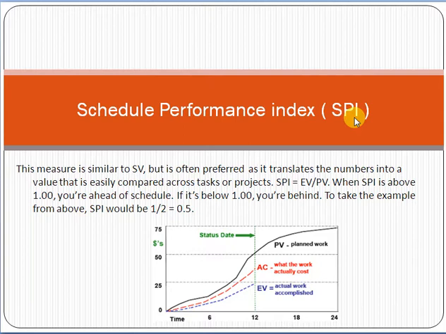Friend, as per the definition of PMBOK, a project is a temporary activity which has a beginning and ending point, and it gives you a unique output or product. That is called a project. For example, friend, if you are implementing an e-commerce solution for a customer and you have to complete that project in 4 months, it's temporary, which means that after 4 months the project will finish, resources will be released and no more expenses will be on the project, and you will have a unique output or product that is called an e-commerce solution. So that is an example of a project.